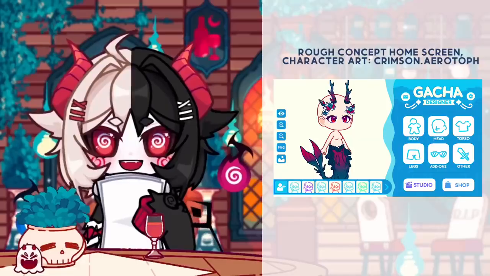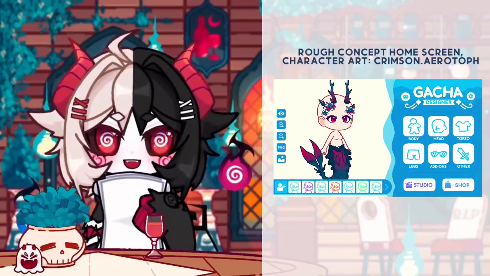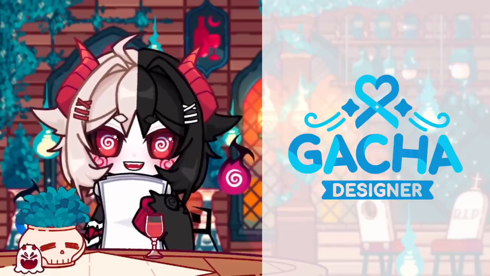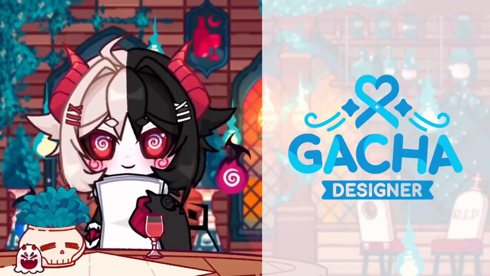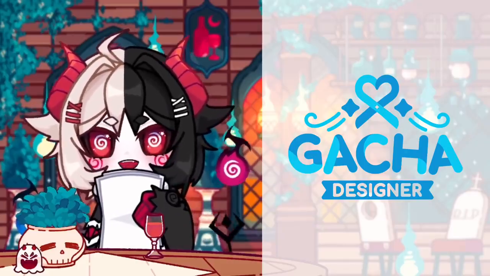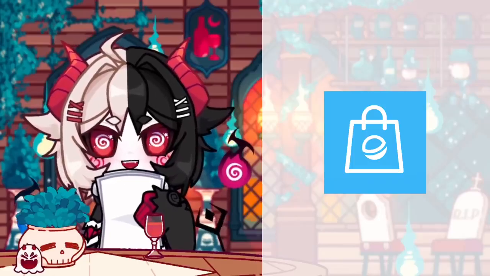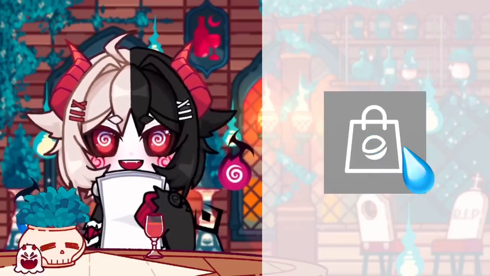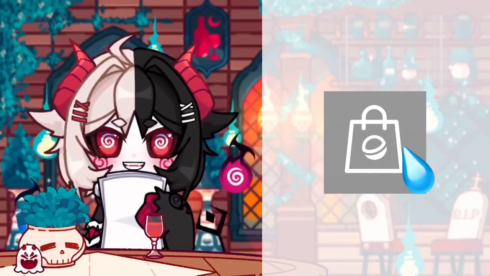Okay. GD will have a much more user-friendly GUI, so everything is going to look a lot less chaotic. The app is absolutely only for character creation and storytelling, meaning no minigames. Custom backgrounds hopefully will be added, and an asset shop for clothing and other items, presumably like Gacha Shop, except real this time, that connects straight into the app with a moderation system. Let me speedrun the rest of this list.